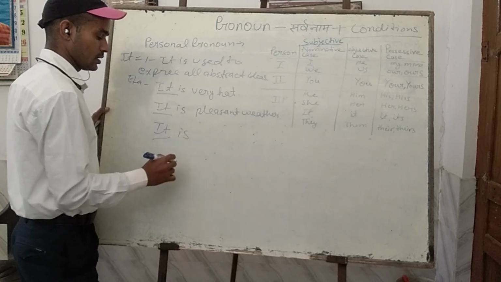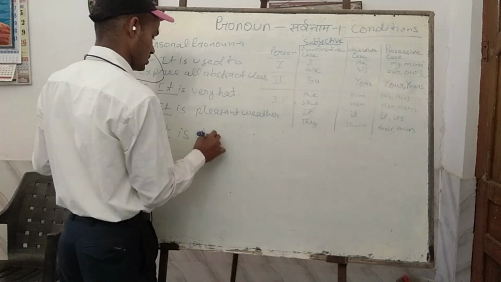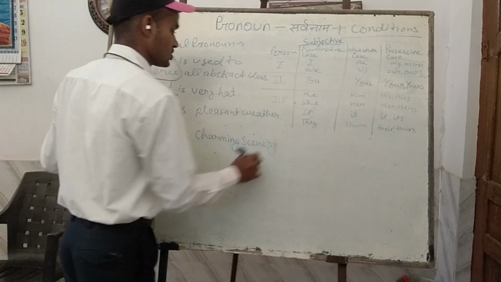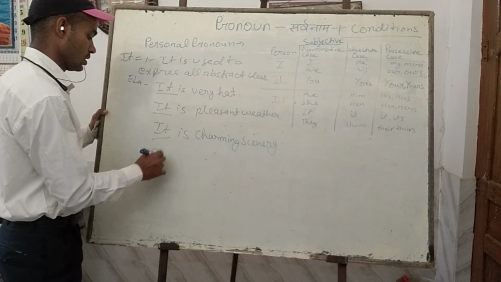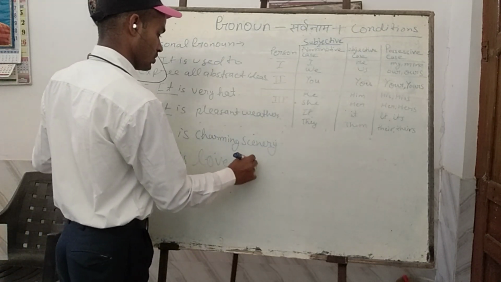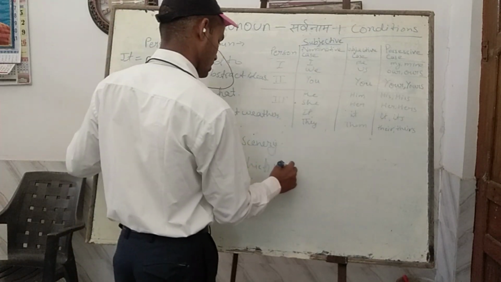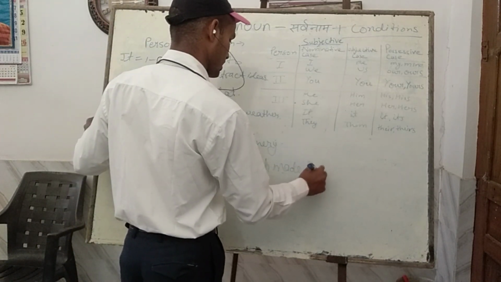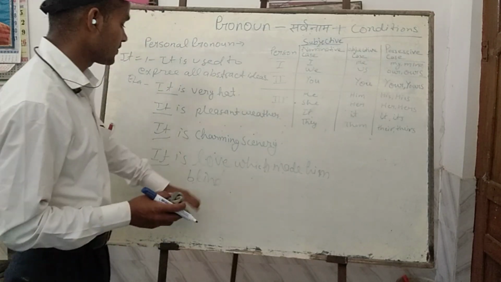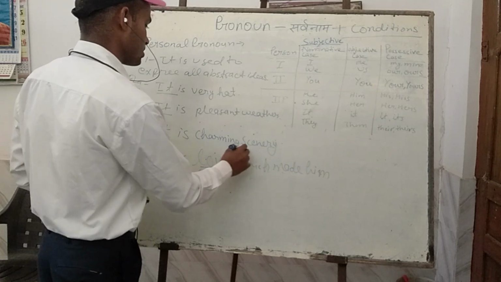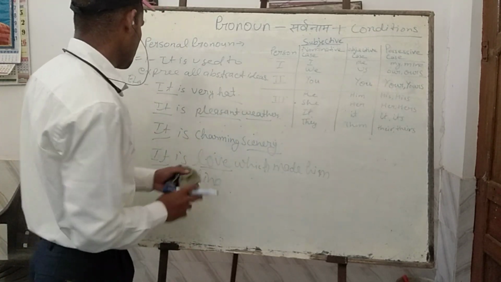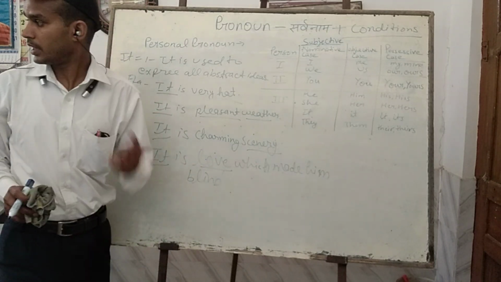"It is charming scenery." "It is love which made him blind," etc. In this way, you come to know that all abstract ideas are expressed with the help of "it".